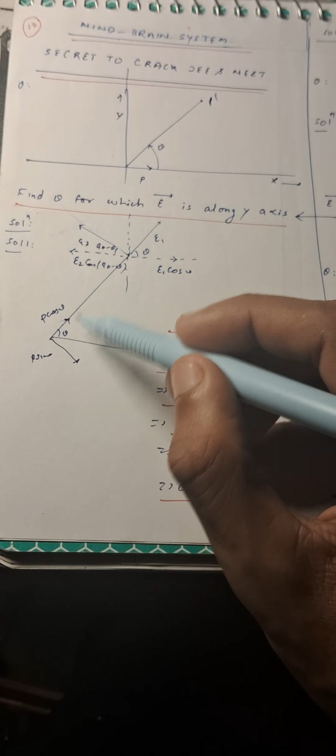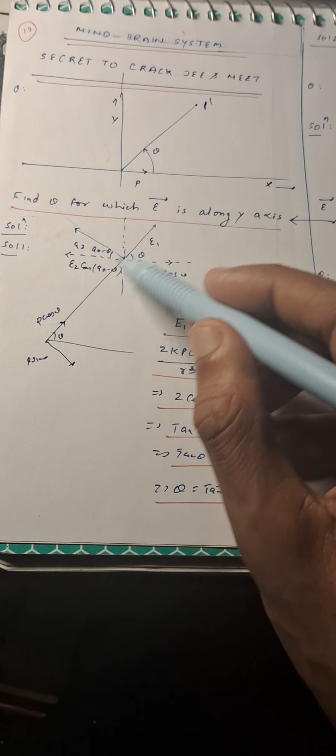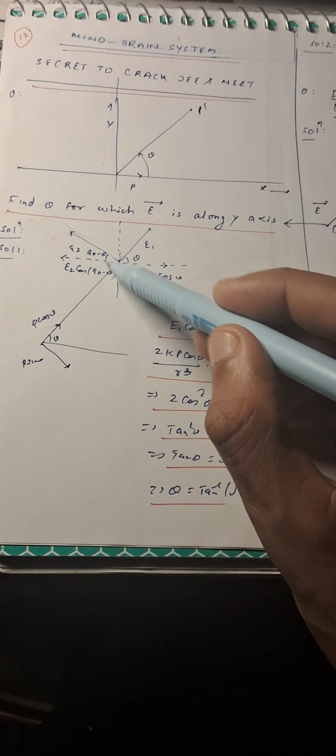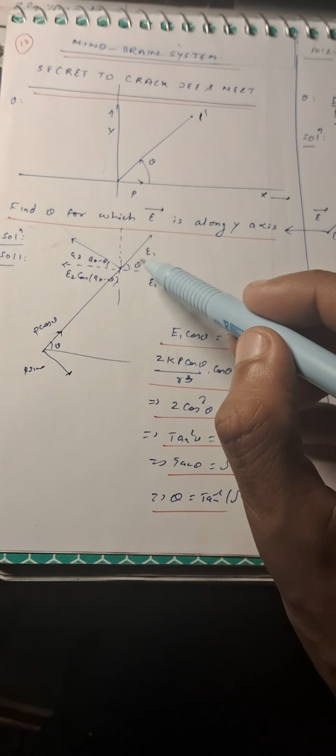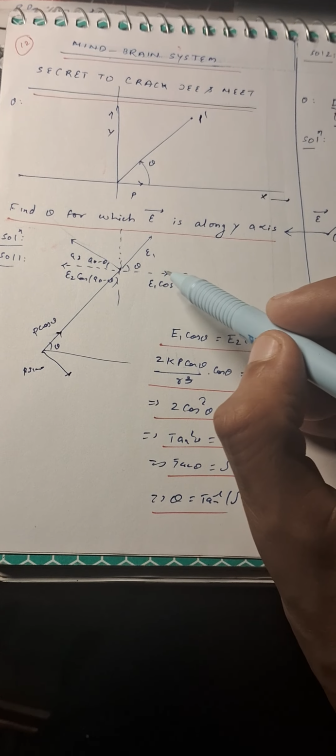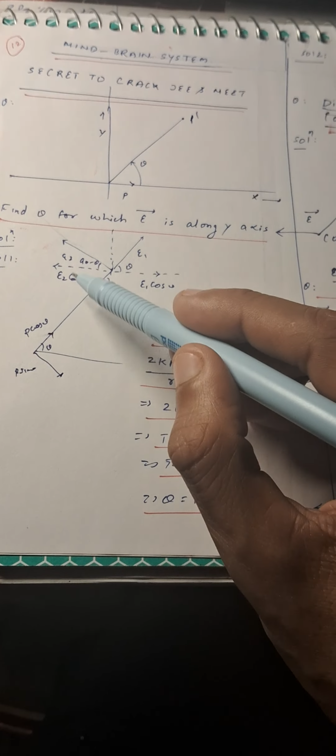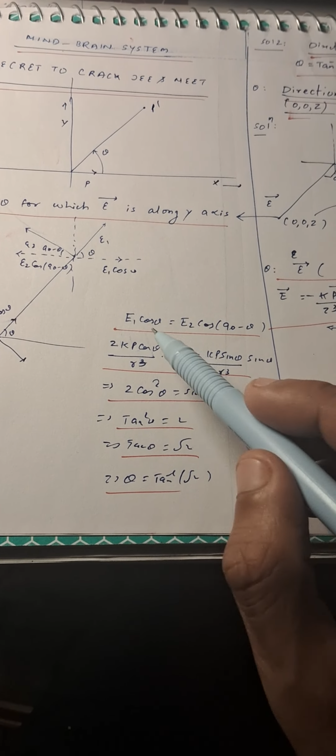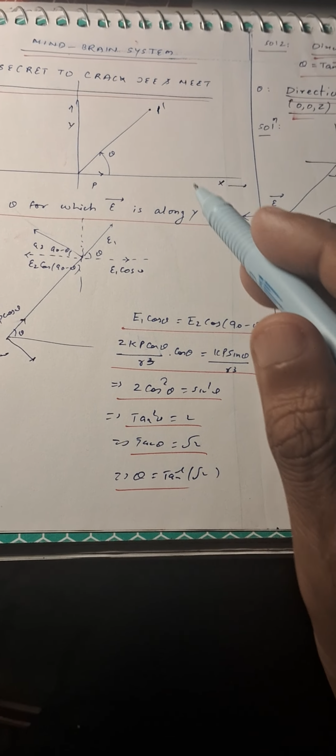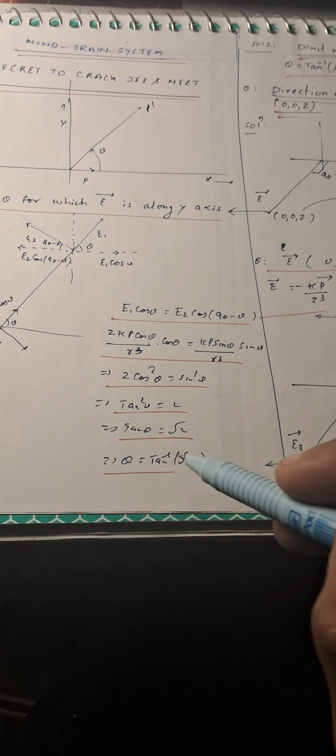So we just resolve the dipole moment along this line and perpendicular to this line. Along this, the electric field is E1, along this it is E2. If this angle is theta, this will also be theta. So we take the components. The electric field will be along the y-axis if this part is equal to this. So we can say that E1 cos theta is E2 cos (90 minus theta). Solving these equations, we have theta equals tan inverse of root 2.